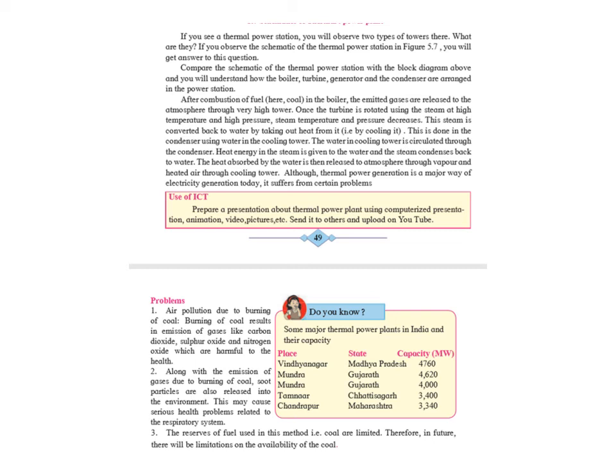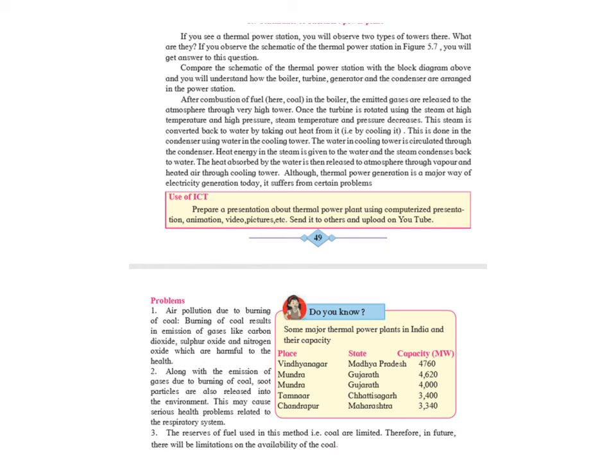Once the turbine is rotated using the steam at high temperature and high pressure, the steam temperature and the pressure decrease. The steam is then cooled in the condenser by using water from the cooling tower. Once the steam has condensed back to water, it is again recirculated in the boiler. The heat absorbed by the water from the cooling tower is released to the atmosphere in the form of vapor and heated air through the cooling tower. That is why if you look at a thermal power station schematic diagram, you will see there are two towers. One is the cooling tower and the other is called the stack.